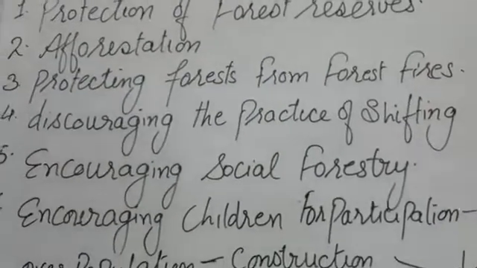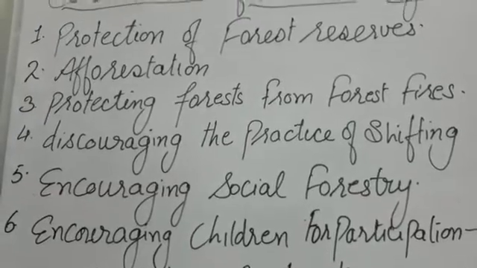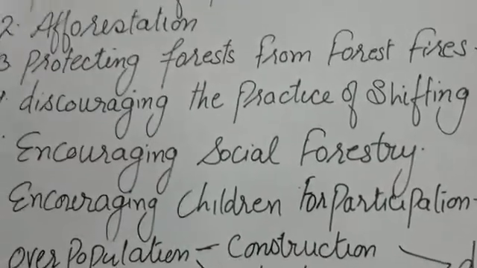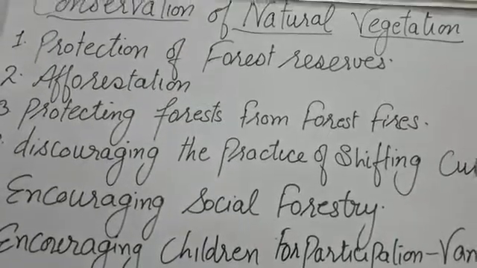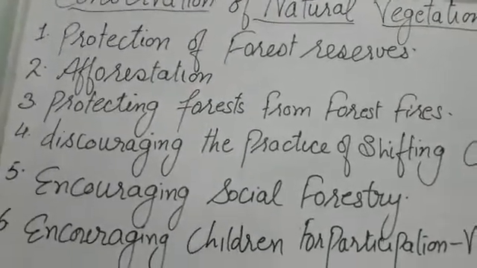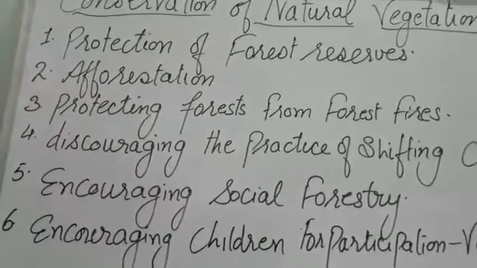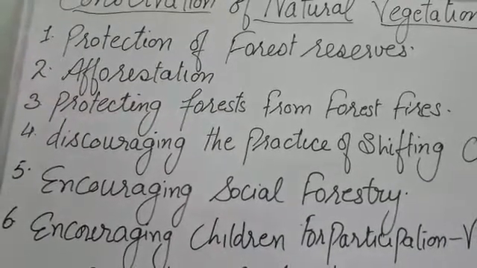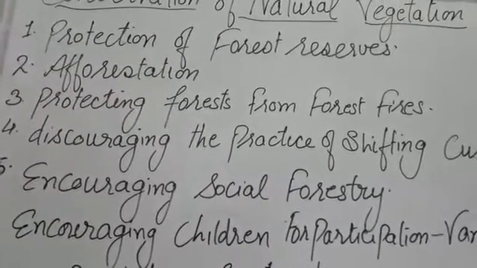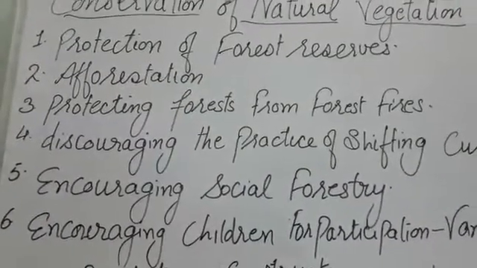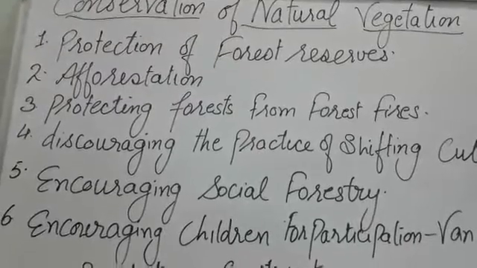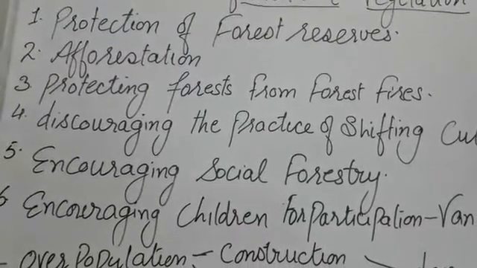And the next step is afforestation. Afforestation means large scale plantation of trees to increase the area under forest. Okay, it means growing the trees in large number in large areas. The government is taking various steps to ensure that people realize the importance of afforestation in their life.